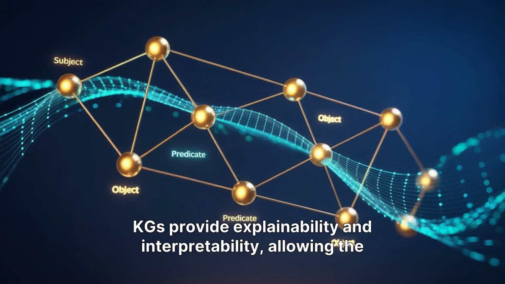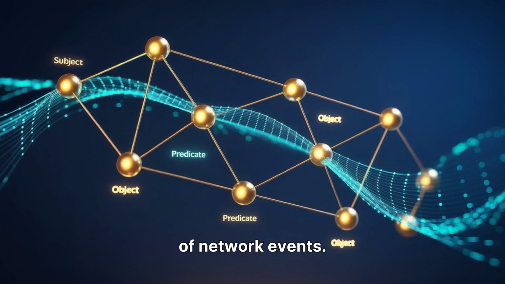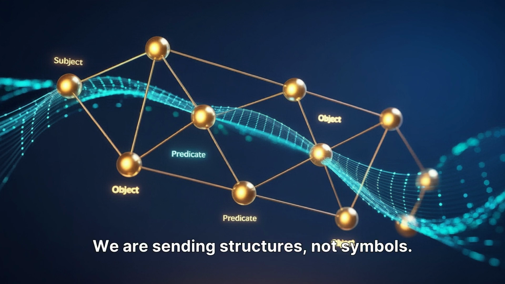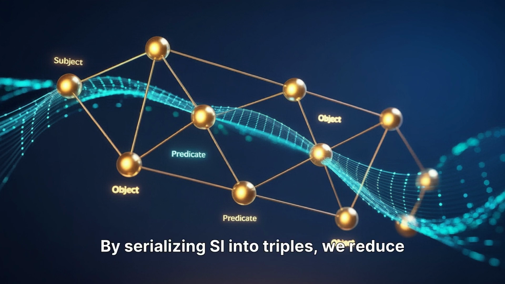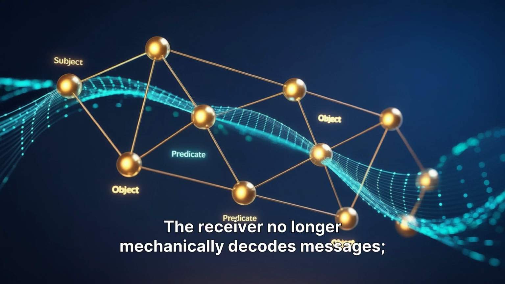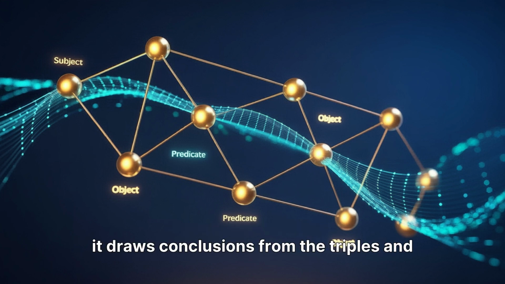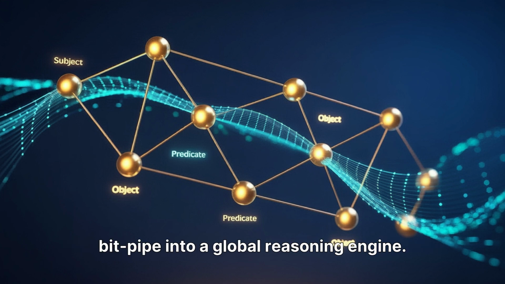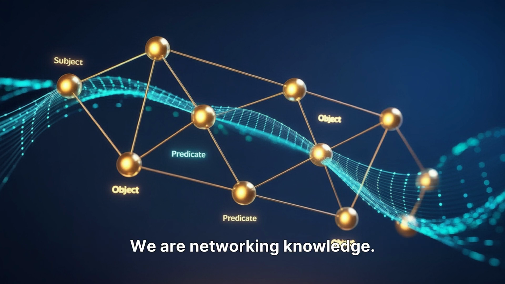KGs provide explainability and interpretability, allowing the radio node to track the root cause of network events. Knowledge graphs are the map of the 6G world. We are sending structures, not symbols. By serializing SI into triples, we reduce data size while increasing reasoning power. The receiver no longer mechanically decodes messages. It draws conclusions from the triples and its local KB. Knowledge graphs transform the network from a bit pipe into a global reasoning engine. We are networking knowledge. Logic is the 6G topology. Graph reasoning is the 6G brain.